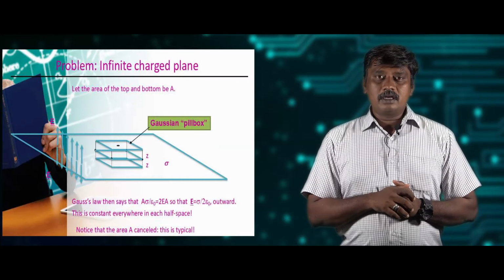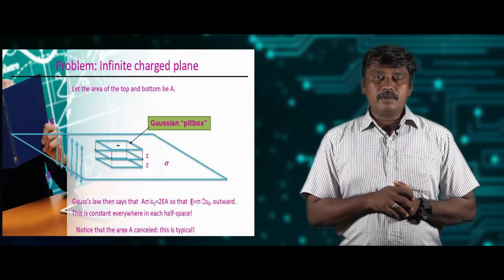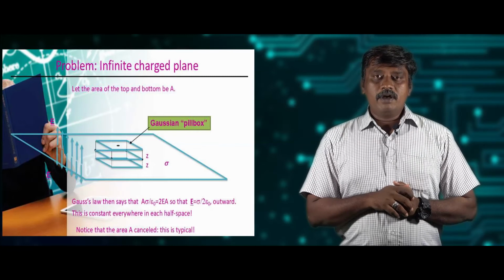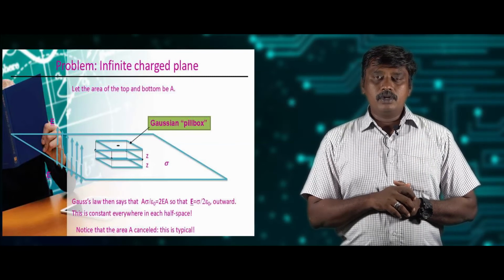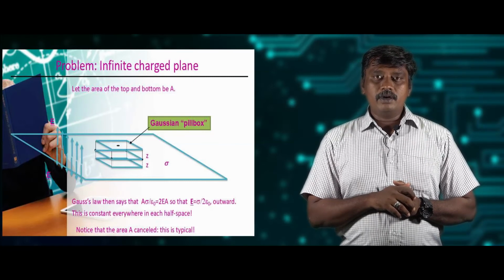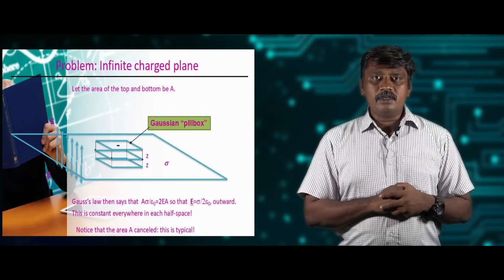Now, by Gauss law, the flux through the pillbox will be given by σA/ε₀, where σ is the surface charge density and A is the area of the pillbox. Equating both, we get φ = 2EA = σA/ε₀. From that, we can find E = σ/2ε₀, as A gets cancelled. The geometric representation of the Gaussian surface is shown in this slide.